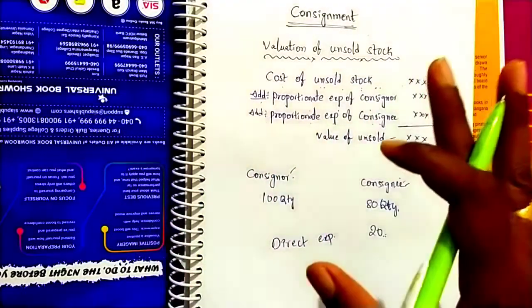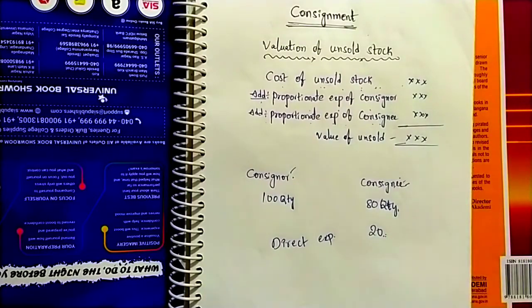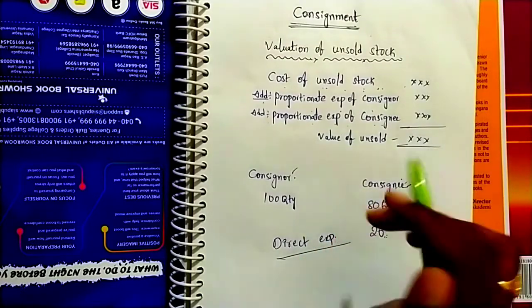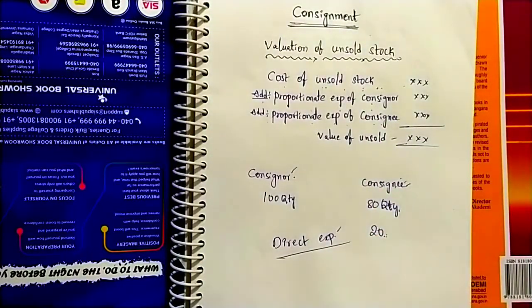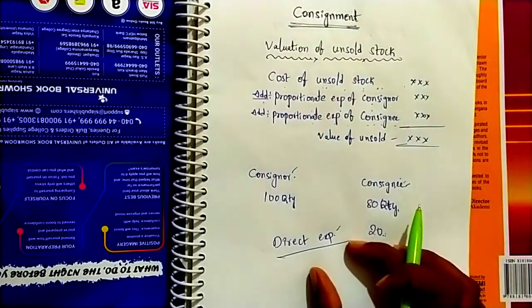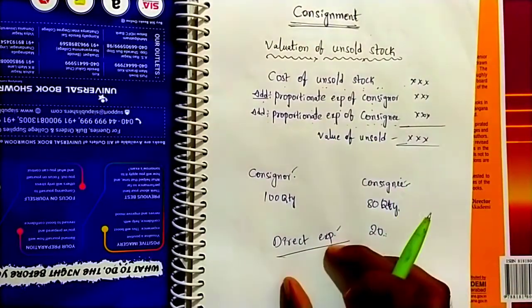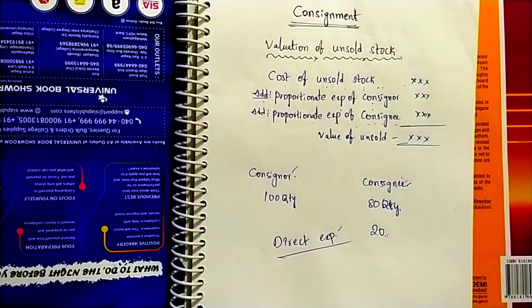So we should not consider any indirect expenses, only direct expenses. All consignor expenses are treated as direct expenses, remember. Next, consignee expenses: some of them are direct, some are indirect, and only direct expenses we have to take for the purpose of valuation of unsold stock.